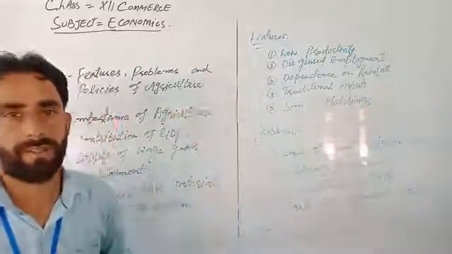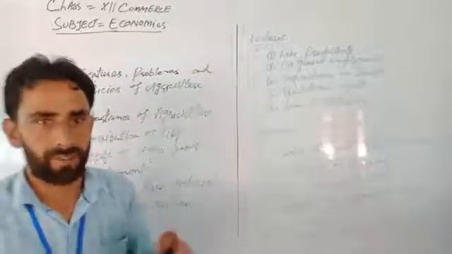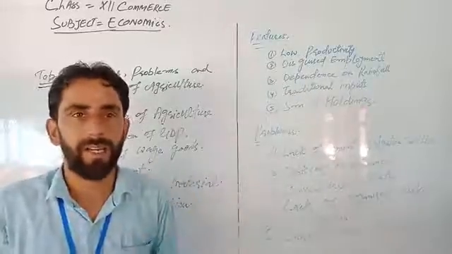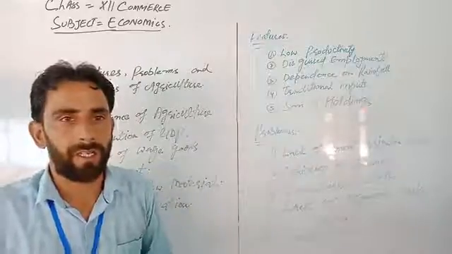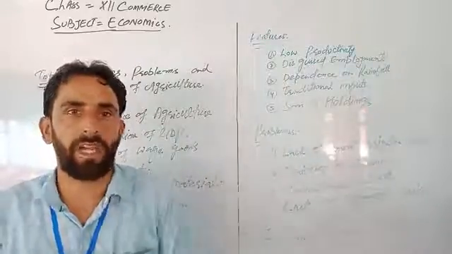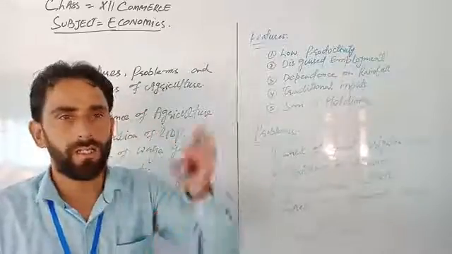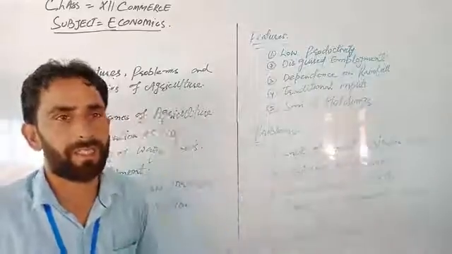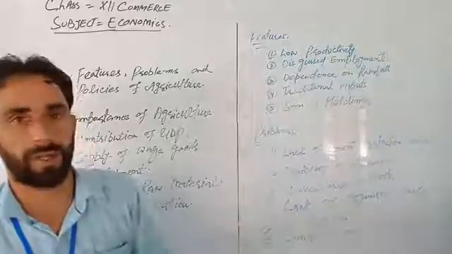Like a farmer is working in India with 1 hectare of land, and another farmer is working in a developed country. Take the example: in India, per hectare will give us 10 quintals, but the land per hectare in a developed country, like the USA, gives 30 quintals. That is the concept of what is meant by low productivity.